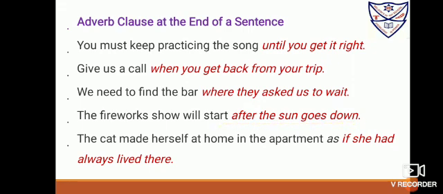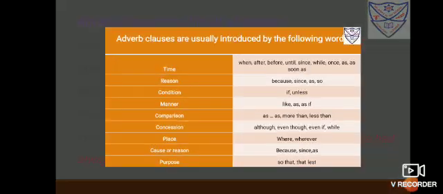Shows time. Adverb clause. The cat made herself at home in the apartment as if she had always lived there. So she was so comfortable, as if it seems that she used to live there. So as if she had always lived there is an adverb clause. This was the beginning and then the middle.